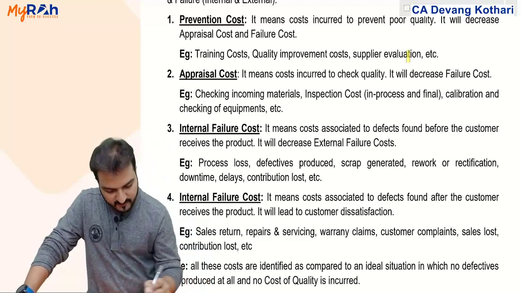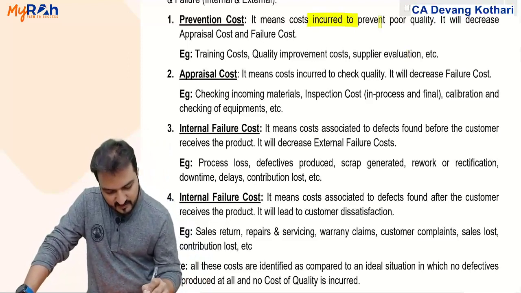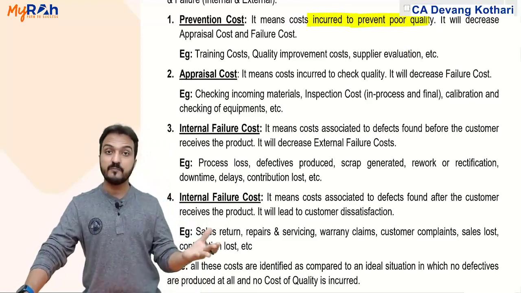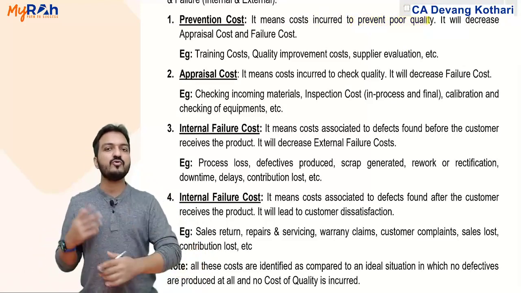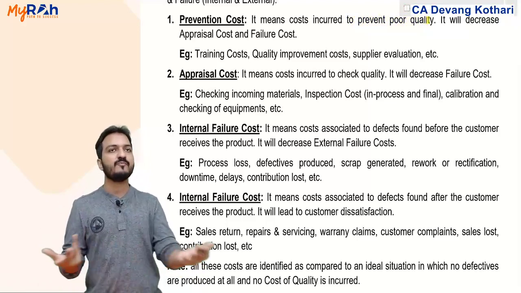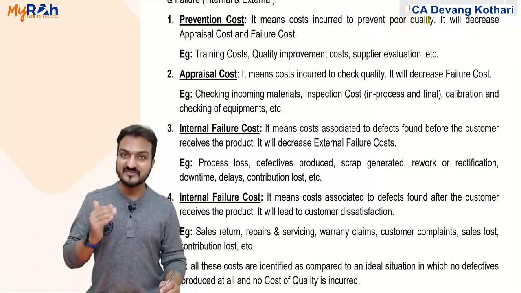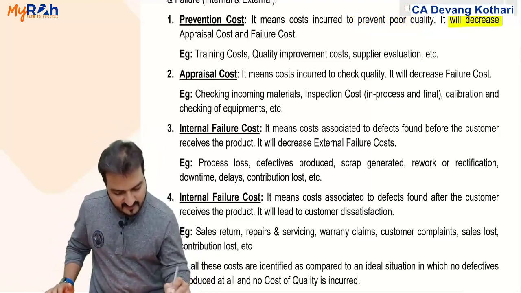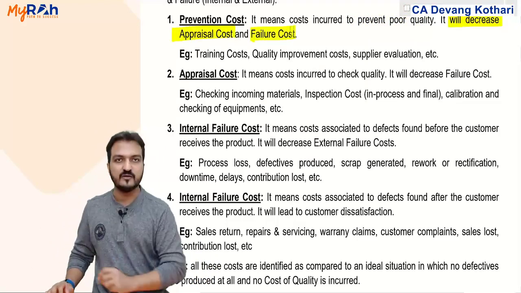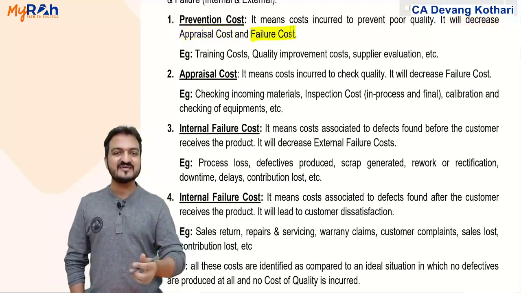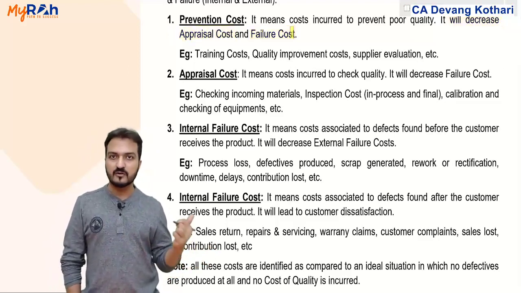That's what I say. Prevention cost is incurred to prevent poor quality, and if poor quality is prevented completely, then you don't even need to do the checking and there will not be any failure. Of course, that will never happen, so I'm not saying that there will be zero checking, but it will decrease the appraisal cost and failure cost. If you incur prevention, it will decrease all the other costs.